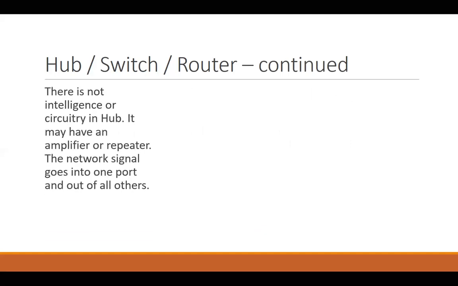So summing the difference up, the hub mostly was just a connecting device and a repeater or amplifier for the signals. It used to broadcast the data, which caused a lot of unnecessary data traffic on the network. Imagine that every time a computer is trying to send data, the data is sent to all the computers, all the nodes of the network. So that is going to cause a lot of unnecessary network traffic within that network.